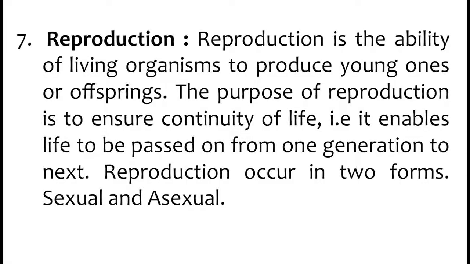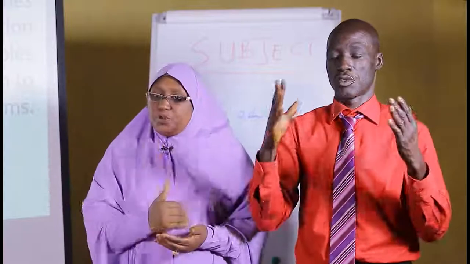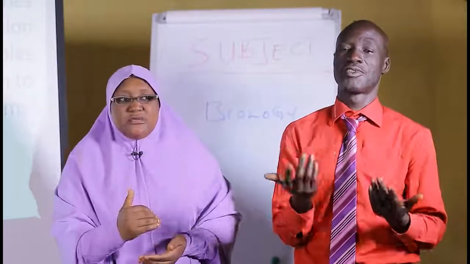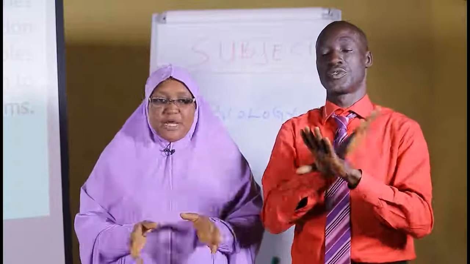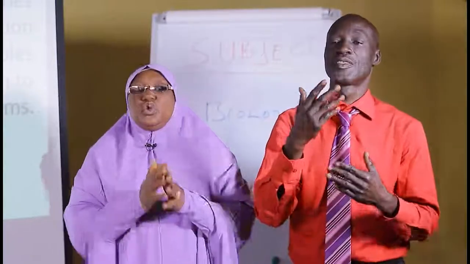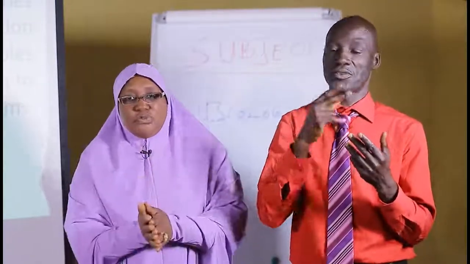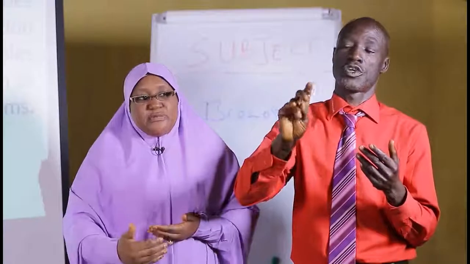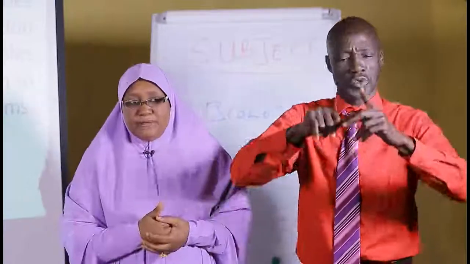Then the next one is reproduction. The ability of living organisms, that is plants and animals, to produce young ones or offspring, that ability is known as reproduction. So both plants and animals reproduce. Without reproduction, some plants and animals must have become extinct by now. That is, some plants and animals you would not even see because they are not reproducing. But with reproduction, life is passed from one generation to another.